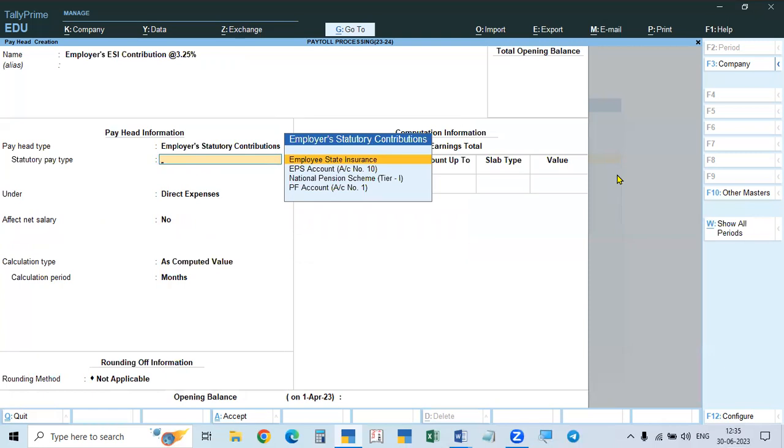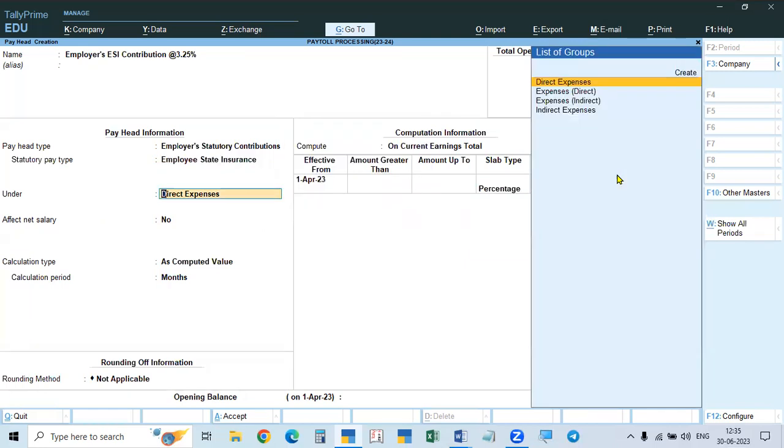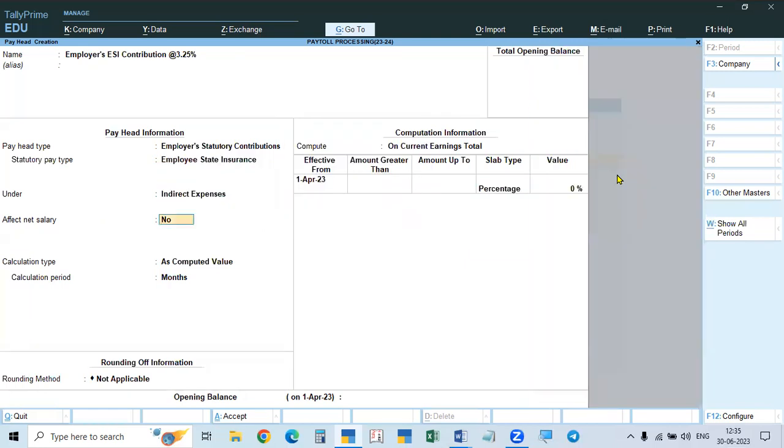And what is that? Employee State Insurance, ESI. So a separate head is there. It is also an expense to the employer, a direct expense. See, earnings and deduction payheads will affect the net salary. This employer contribution will be paid to the government, not to the employee, so it will not affect the net salary. All these employer contributions will not affect the net salary.